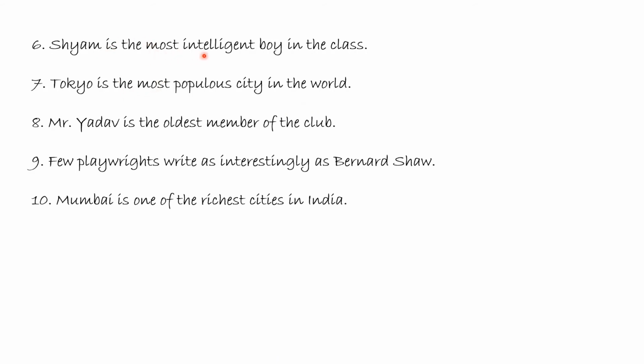No other city in the world is as populous as Tokyo, or Tokyo is more populous than any other city in the world. Mr. Yadav is the oldest member of the club. Again it is superlative, the oldest. So no other member of the club is as old as Mr. Yadav, or Mr. Yadav is older than any other member of the club.